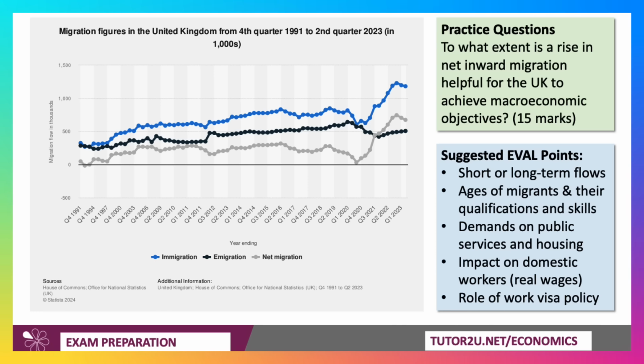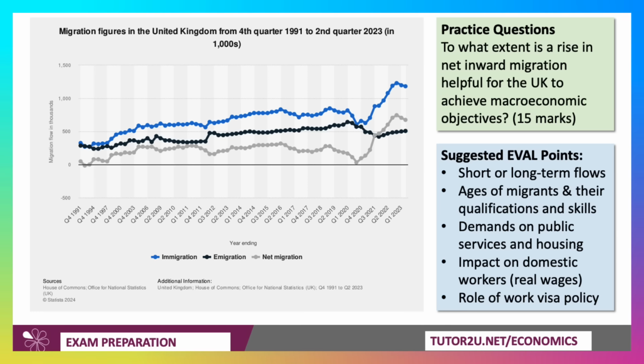And critically, I guess, the role of work visa policies. Now we've left the European Union single market, the government has brought in a work visa policy, which in theory tilts migration towards higher skilled, higher paid jobs. Not always. A lot of this data, I think, includes students. So the big fall in migration in 2020, of course, was because a lot of students weren't able to return to the UK for their studies because of lockdown and the pandemic. And the big rise in migration in the last year or two, in large part, has been hundreds of thousands of students coming back to the UK.